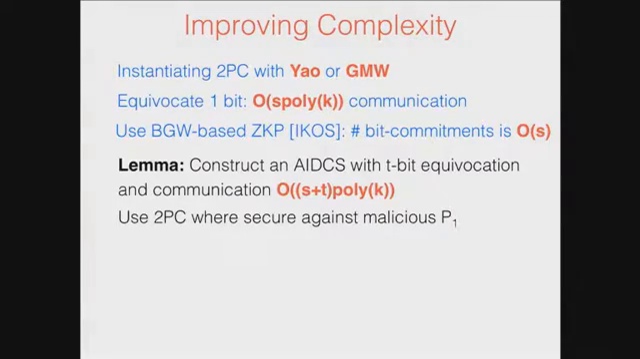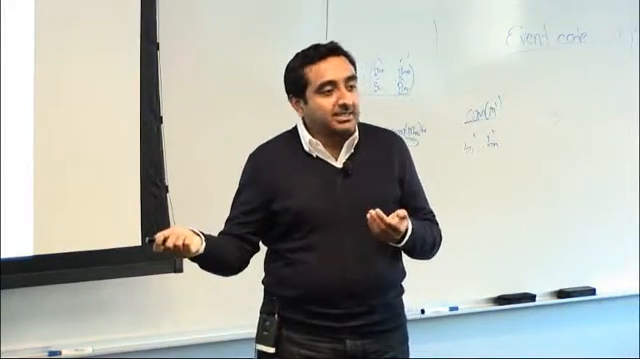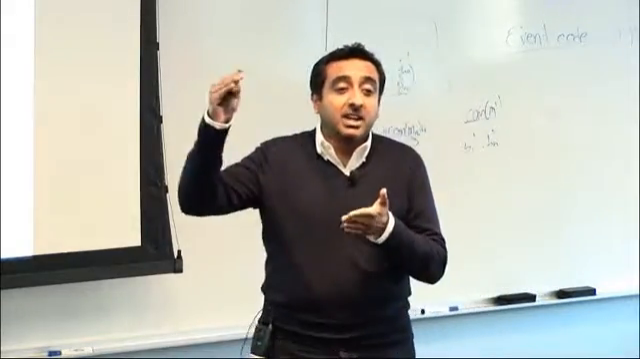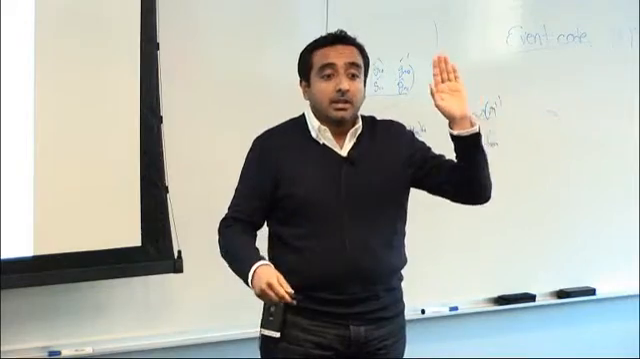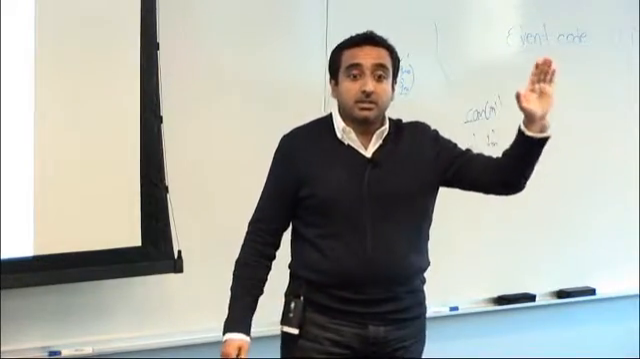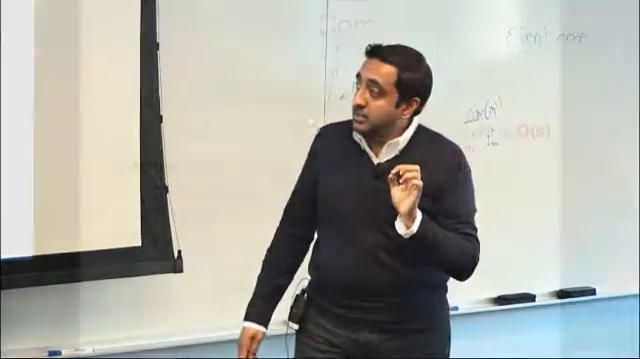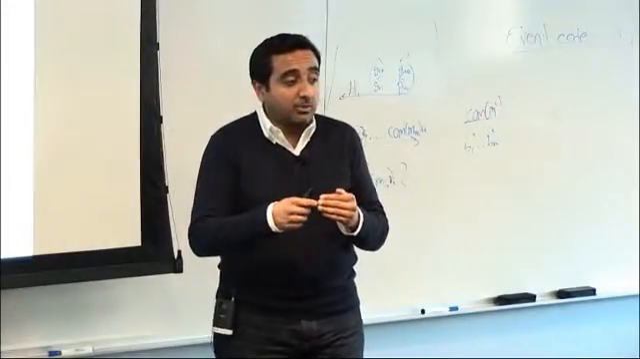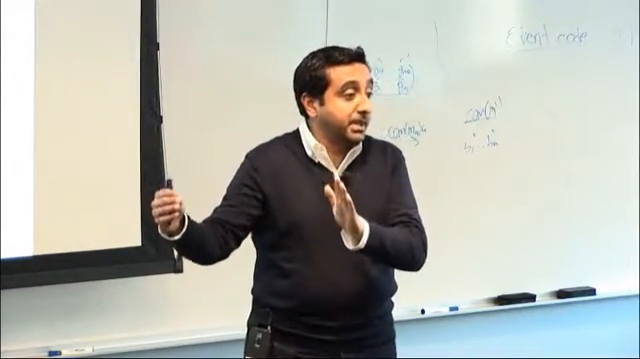intuition. So far we have been using a semi-honest 2PC. To get this stronger statement, we are going to actually use the 2PC that is secure against a malicious P1, just one of the parties. I need it to be secure against a malicious adversary controlling P1. And now the rough idea is that to get a better equivocation, I'm going to map this message M that I want to equivocate into the space of all possible random tapes of party P2.